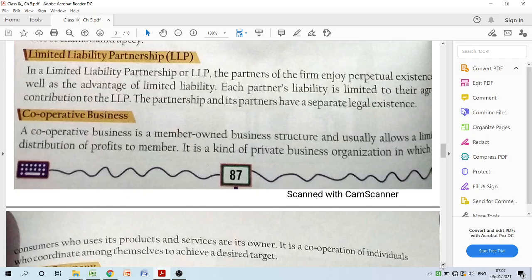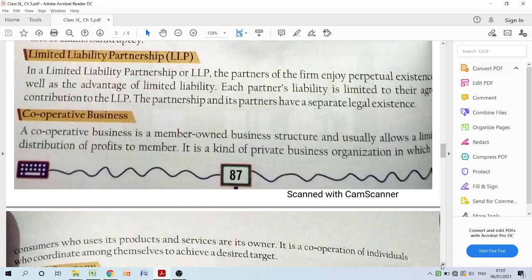So what I'm trying to say is that in a limited liability partnership, all the partners, all the people who are actually working as partners, they enjoy everything. They enjoy the benefit of the company as partners. They also enjoy the benefit of the company in the form of revenue.